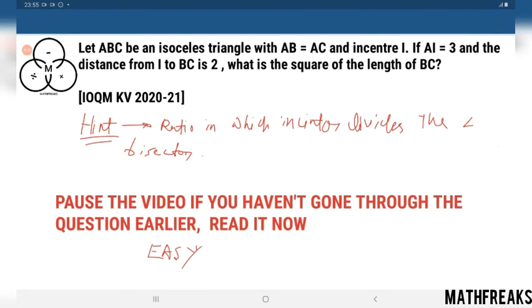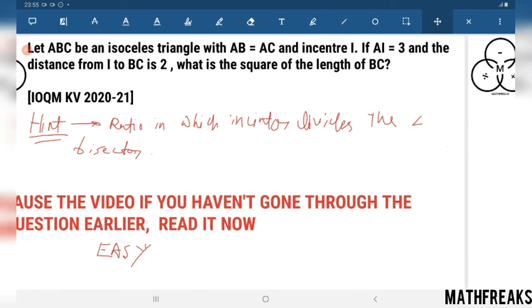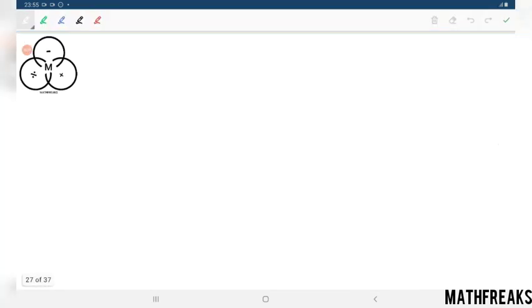Even the entire solution is based on this concept and a little bit of Pythagoras theorem. Let's solve it.